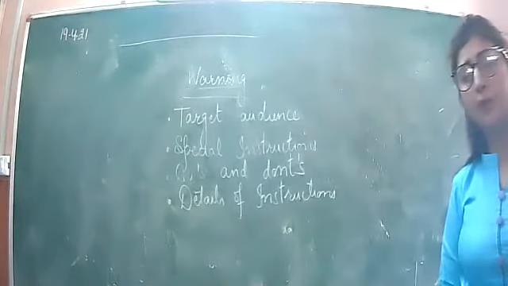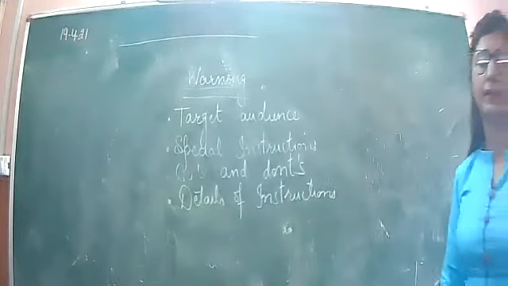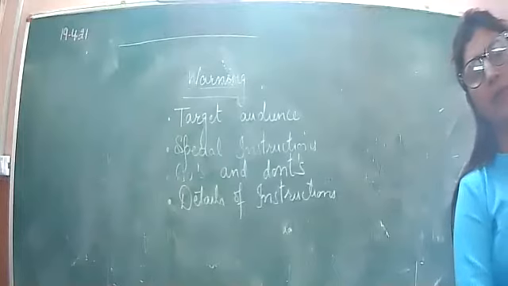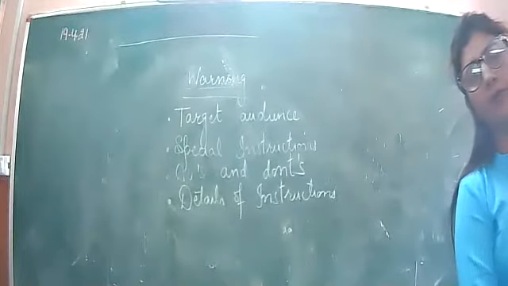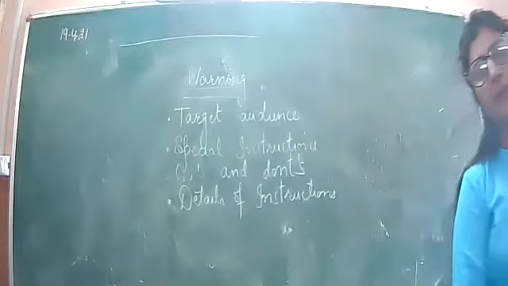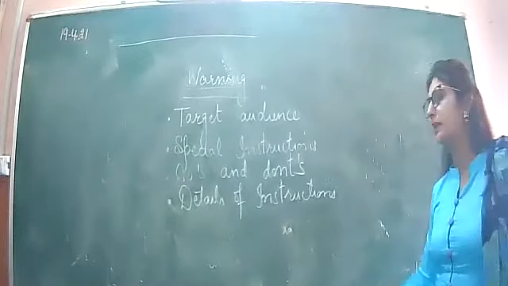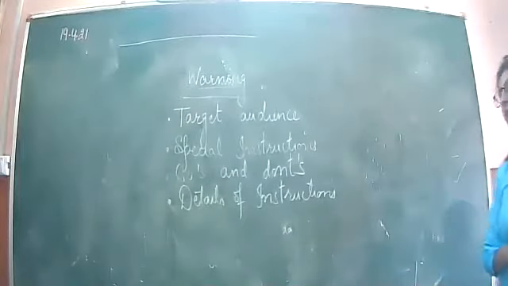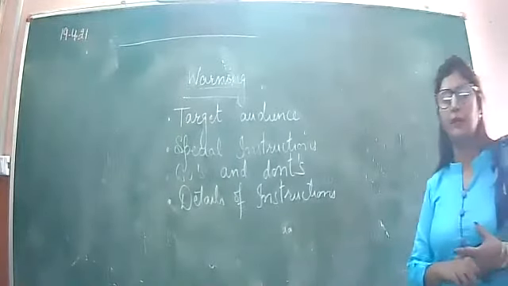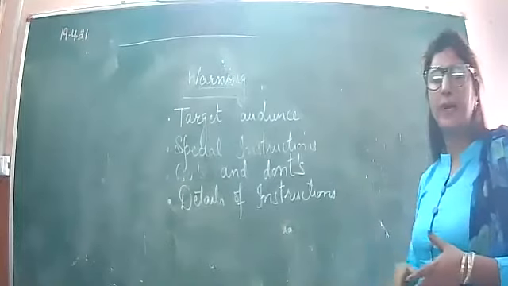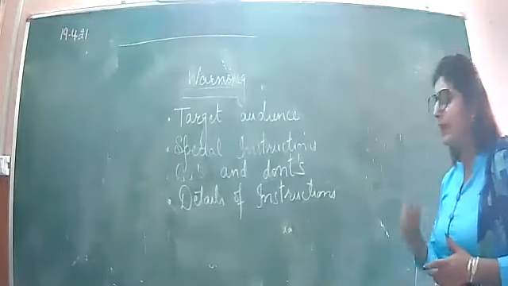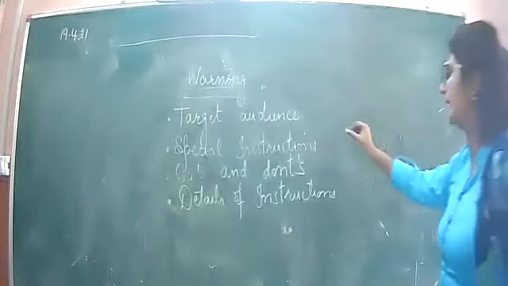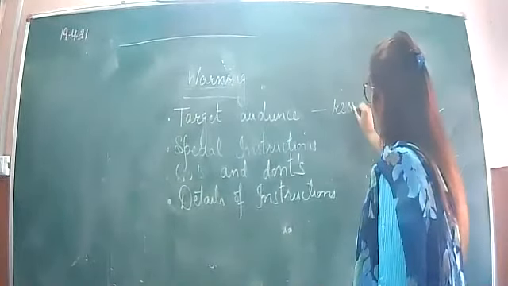Right? This is a totally different type of notice from what you have done earlier. Earlier you were mainly concerned with events and celebrations. Maybe for a meeting you must have got one or two in your exams, but now we have to discuss a warning. When you have to give any kind of warning, how will you start? We will come to the format afterwards, but before that, the target audience. Target audience means for whom you are writing. It means the residents of the colony.